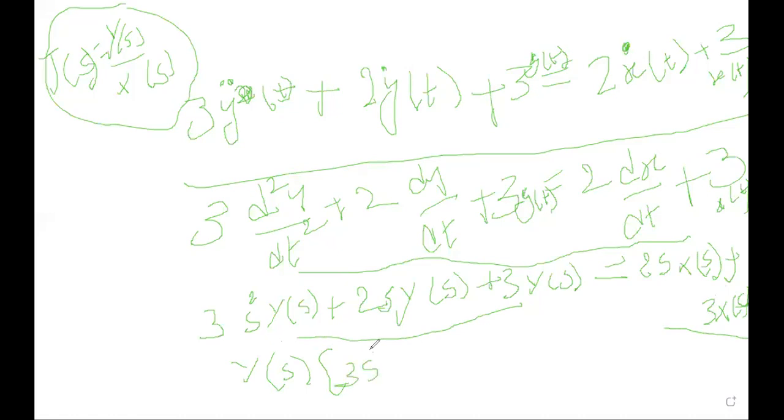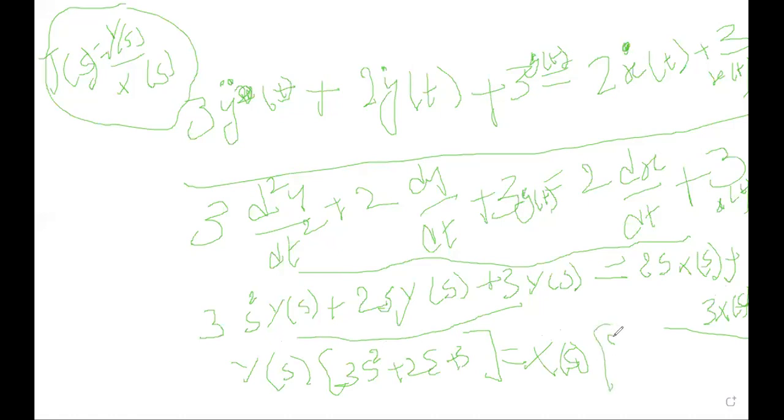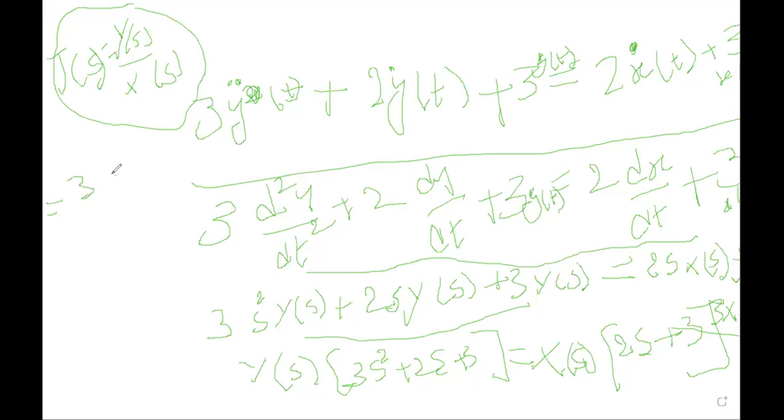3s square plus 2s plus 3 equal to, what is X of s? 2s plus 3. Then what is the transfer function? Y of s by X of s under zero initial condition. Here the transfer function becomes 2s plus 3 by 3s square plus 2s plus 3.